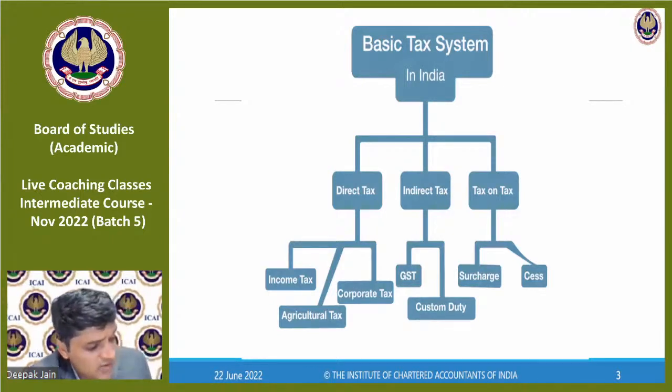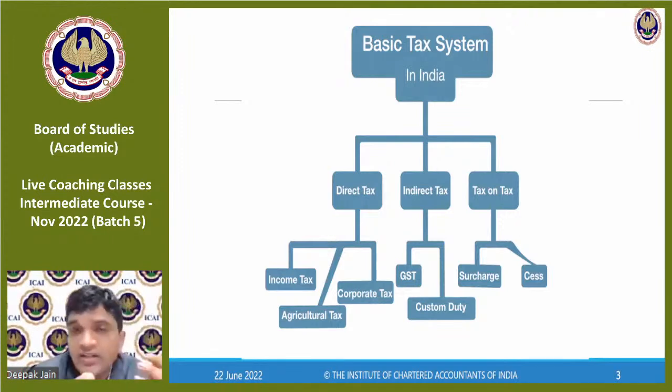Now, each country has its own tax system. Yes, each country has its own taxation system because each country's demographic needs, employment needs, food habits, and culture are different. Indian taxation system is this, other taxation systems are different. But the principles would be the same, that when anybody consumes something, they have to pay taxes. So GST is called value added tax in some countries because it's a tax on value addition.